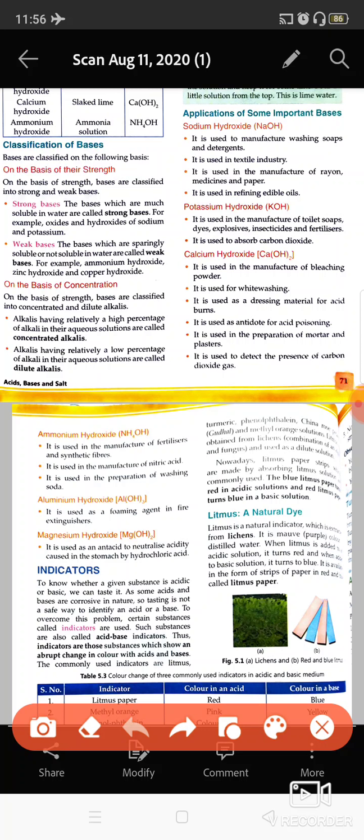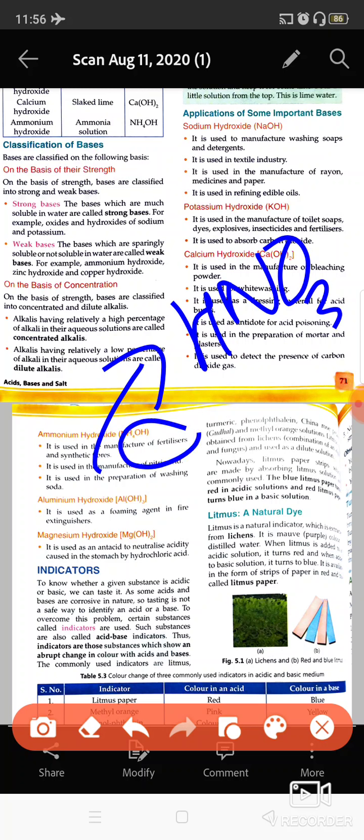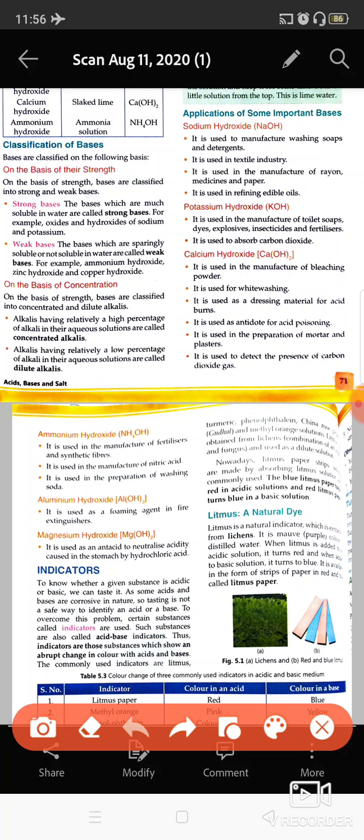Okay. Ammonium hydroxide is used in fertilizers, synthetic fibers, and in the manufacture of nitric acid. Nitric acid, that is HNO3, can be made by using NH4OH, that is ammonium hydroxide. It is a base, and it is also used in the preparation of washing soda. In washing powder, there is ammonium hydroxide.